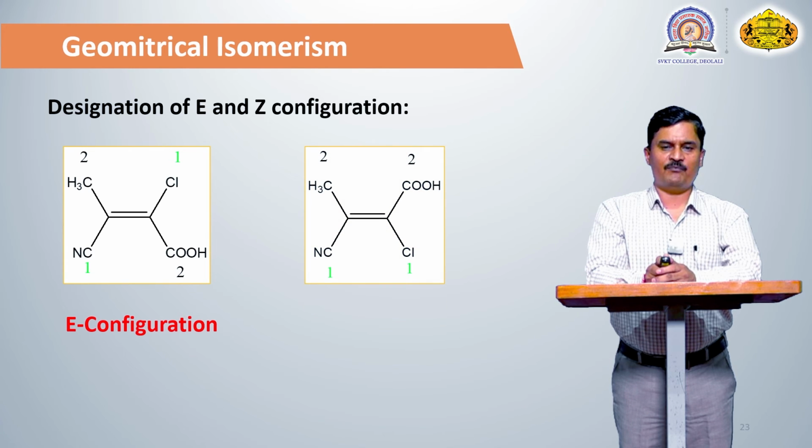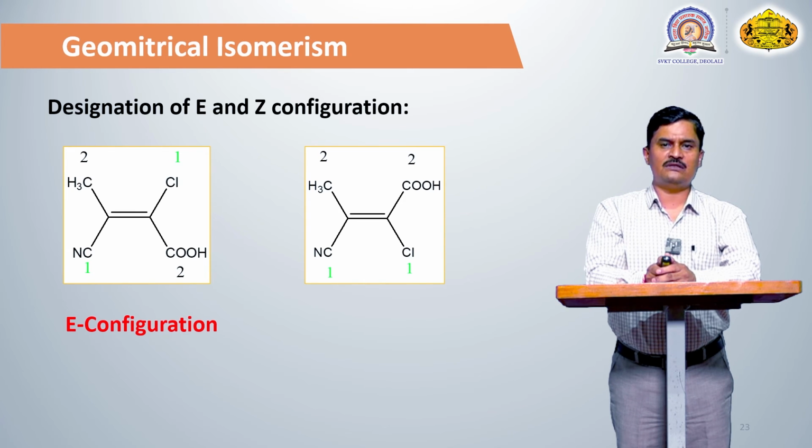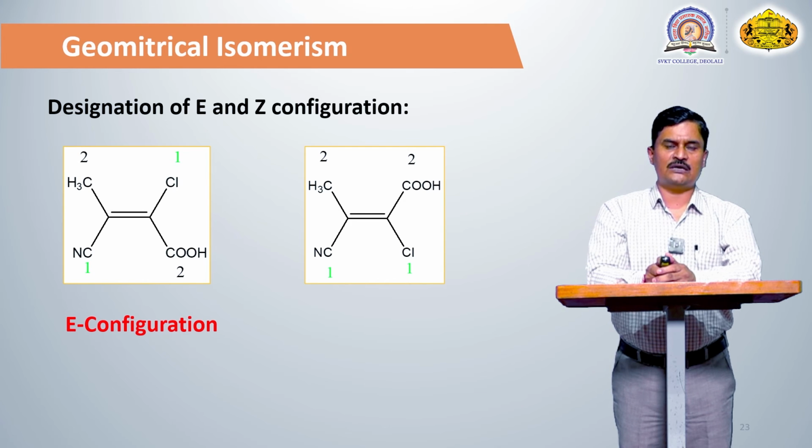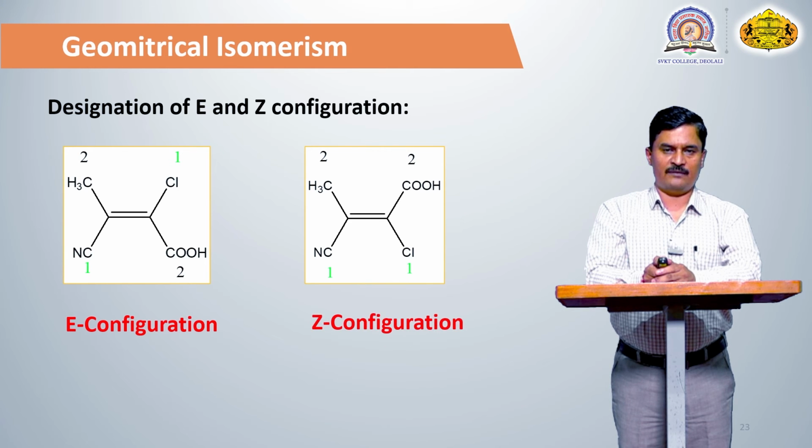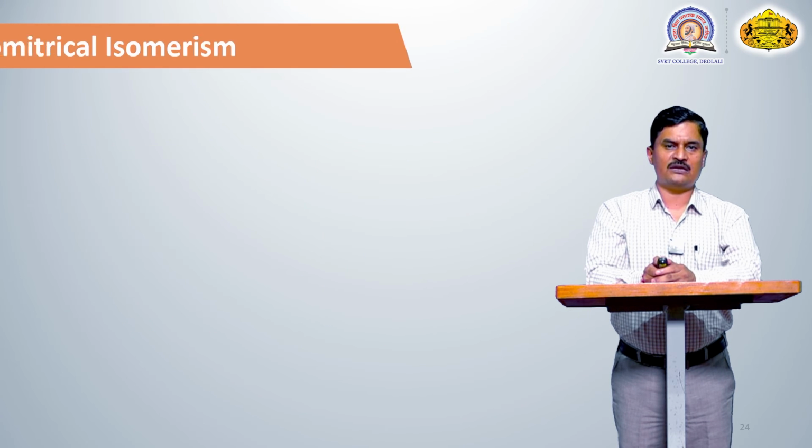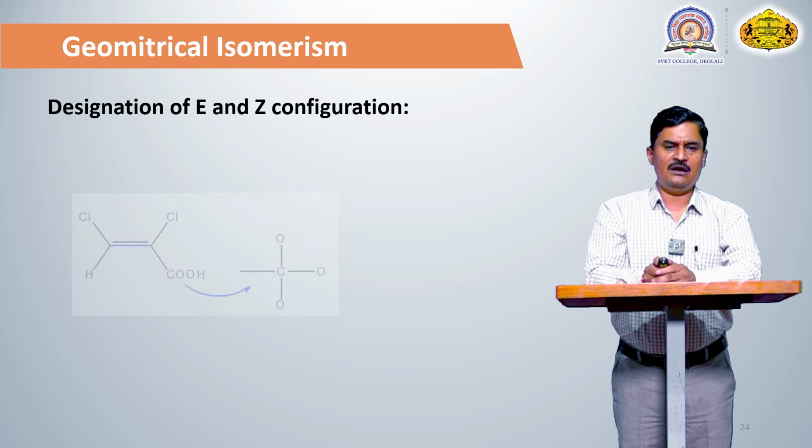Similarly, another example, CH3 and C triple bond N. In this case, CN and Cl are present on the same side. So the similar groups are present on the same side: the first priorities are on the same side, and the second priorities are also on the same side. So the nomenclature of this compound is the Z isomer, because the same priorities are present on the same side of the carbon-carbon double bond.